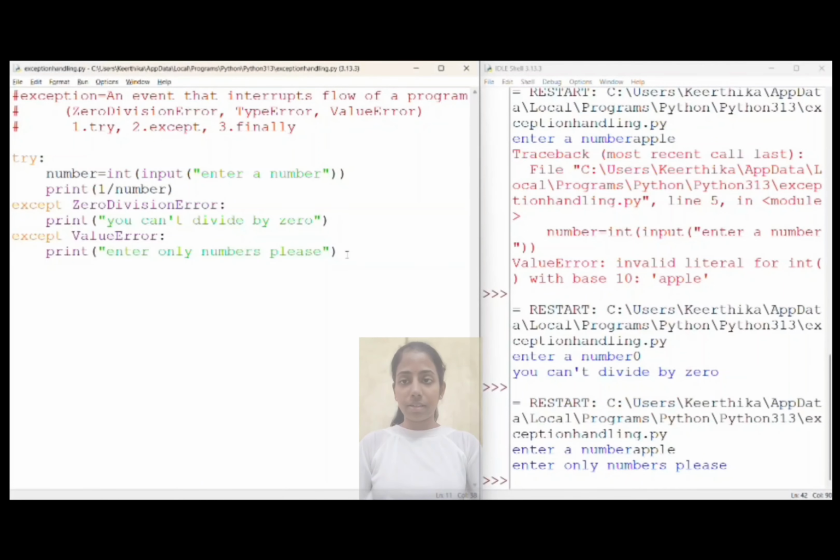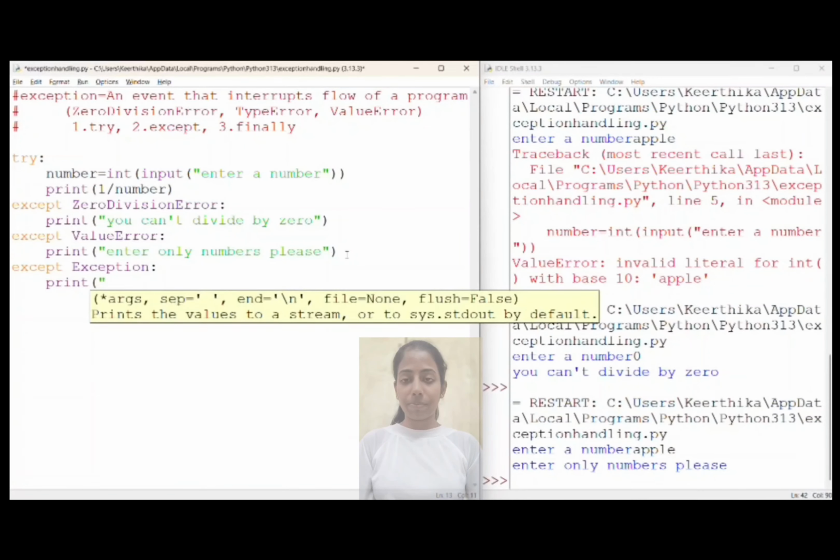And after this, let us put all the other exceptions other than ZeroDivisionError and ValueError into a general exception, and let us print something went wrong. All other exceptions get into this statement, and something went wrong will be printed if any other errors occur, instead of interrupting the program.